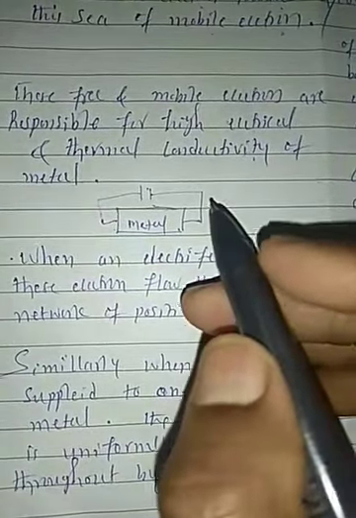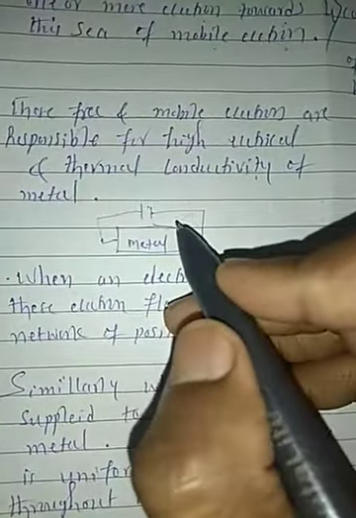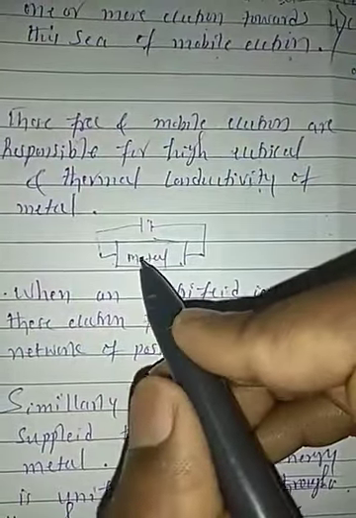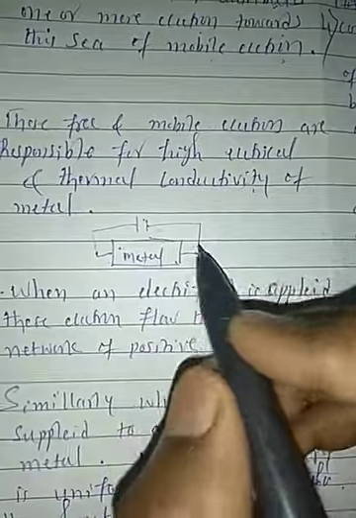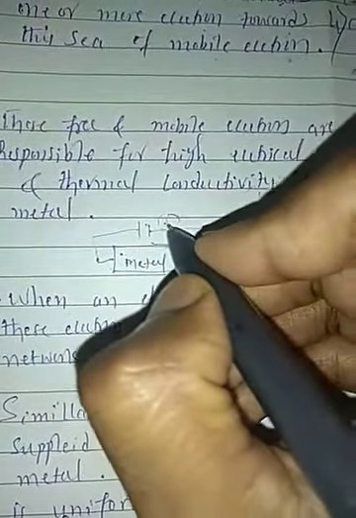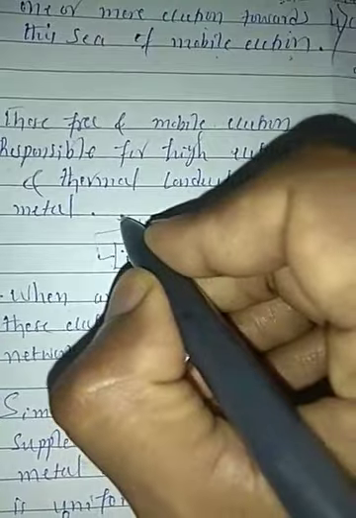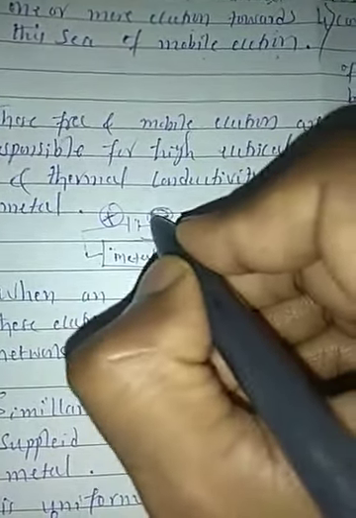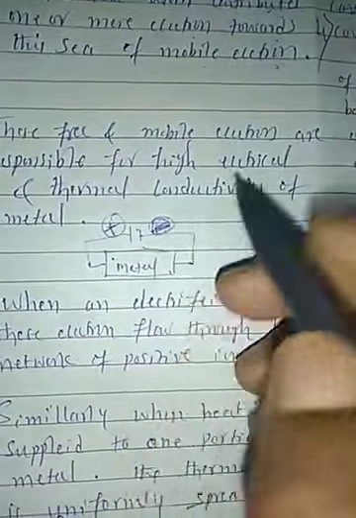When you apply the electric field, one end is positively charged and another end is negatively charged. I will draw it like this, positive charge, negative charge.